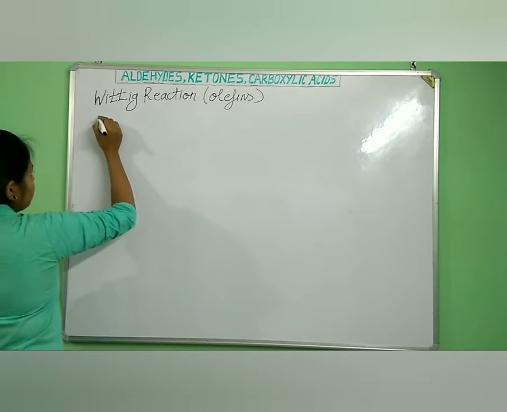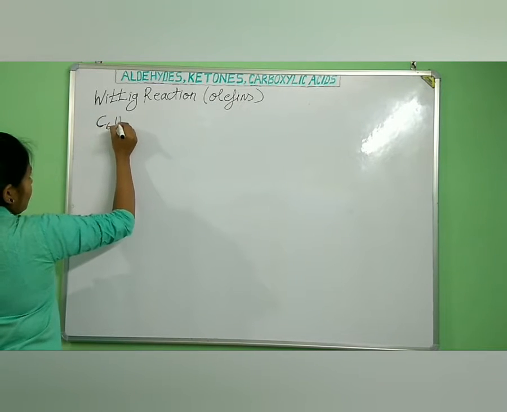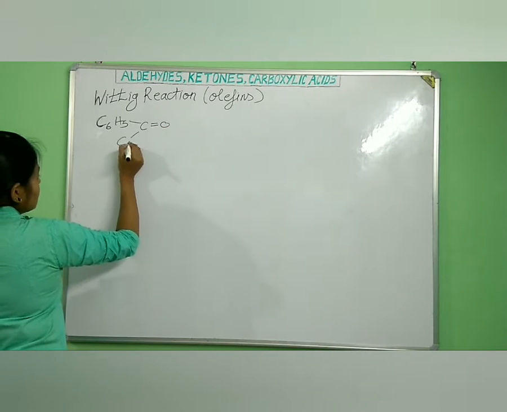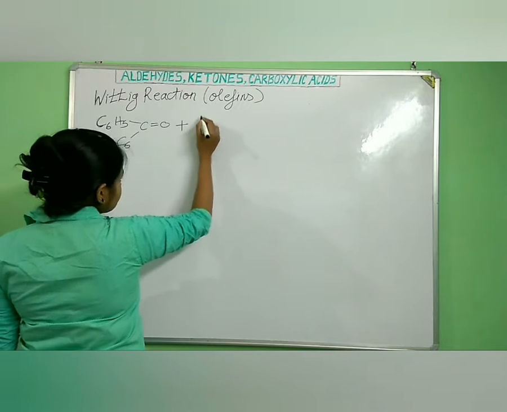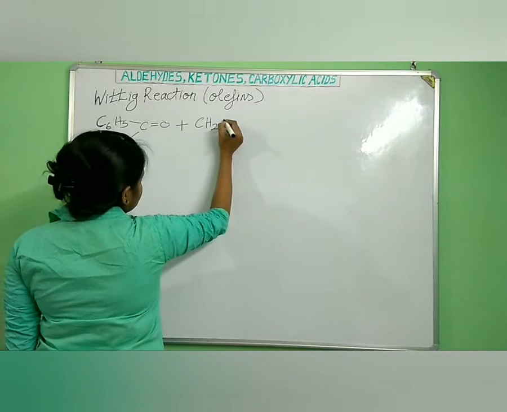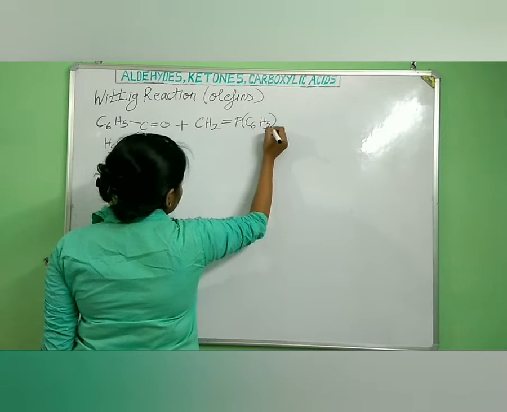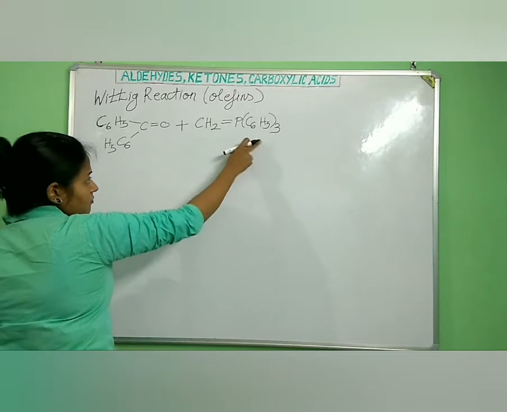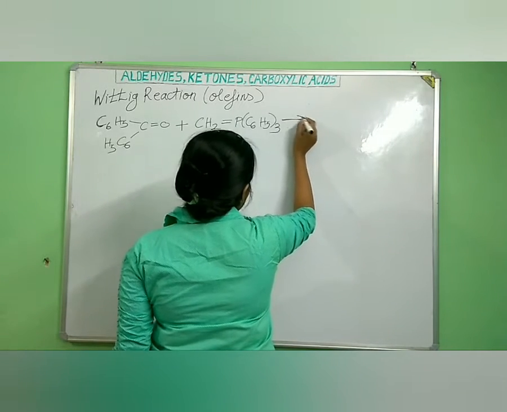For example, let us take benzophenone, C6H5 C double bond O C6H5. This is our benzophenone, right? Plus we take CH2 double bond P(C6H5)3. So this is our triphenyl phosphine methylene. And what will be our products when both of these react?